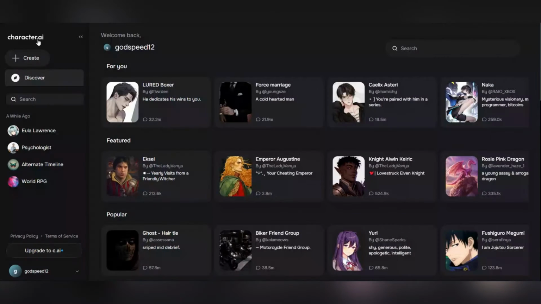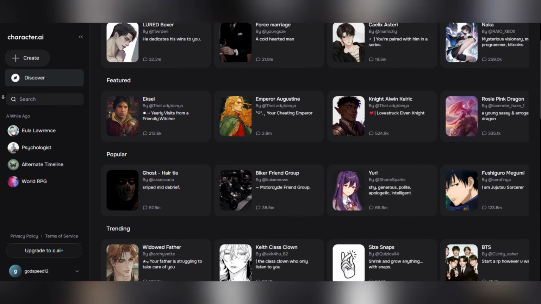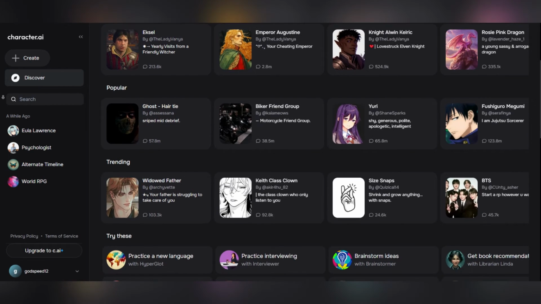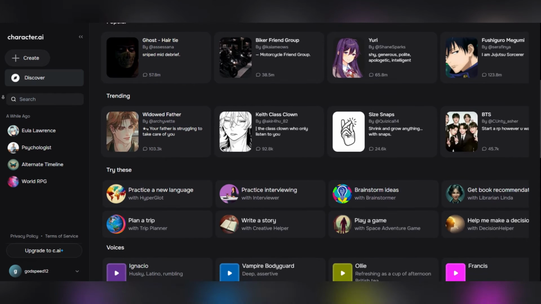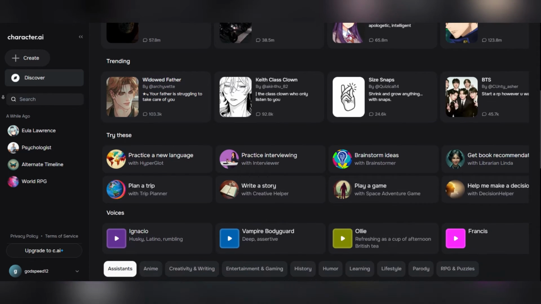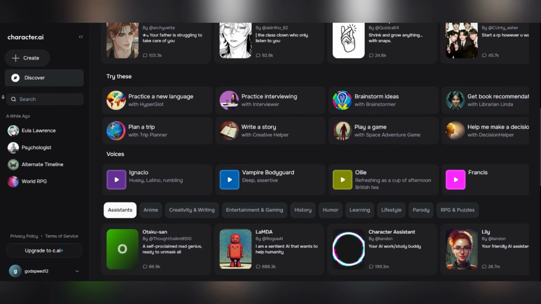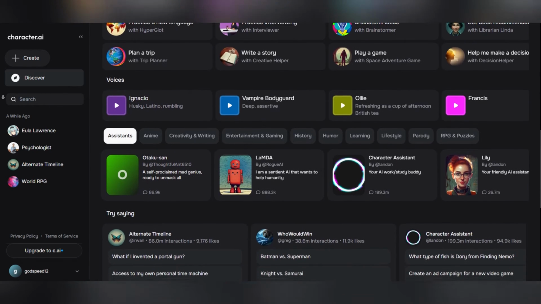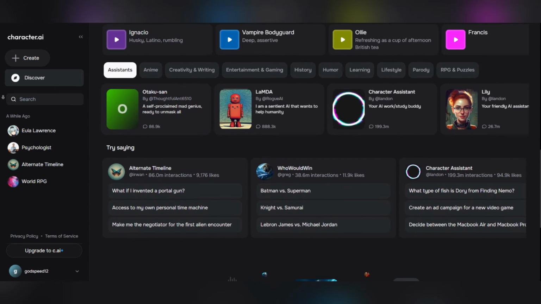Now let's move on to Character AI. It's a popular AI chat platform focused on character-driven, safe, and creative conversation. No API or not safe for work content allowed. It has engaging, lifelike conversation quality, a massive library of public characters, is easy to use with no setup required, and has web and mobile app available. It's best for creative roleplay, storytelling, and casual AI chat without technical hassle.